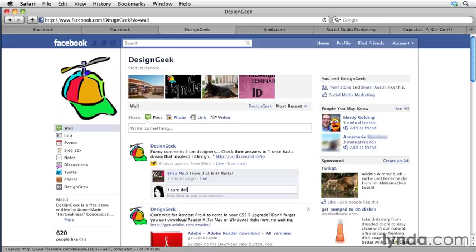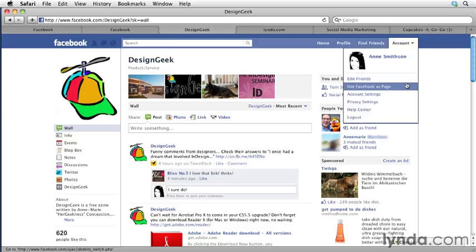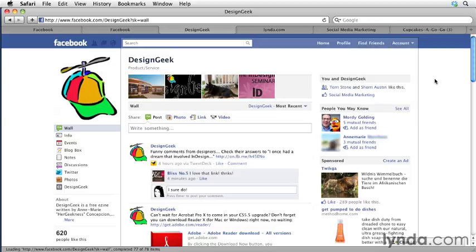So the default is that you act as yourself, as your personal account, everywhere on Facebook other than on the pages that you admin. If you temporarily want to act as your page and interact with other pages, then you come up here under account and switch. And then if you want to switch back, come back over here and you'll see that's where the account is. And that's how you go back to how Facebook defaults.